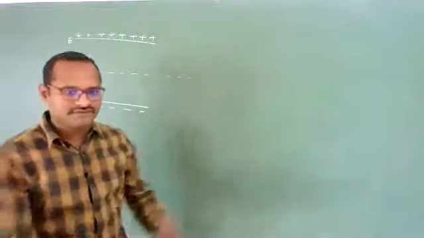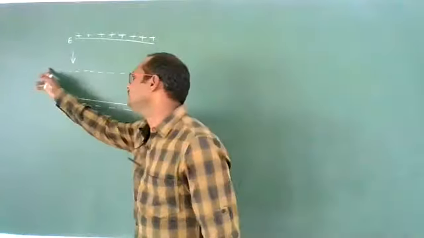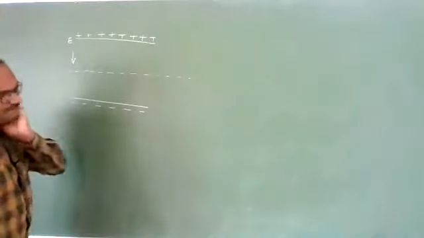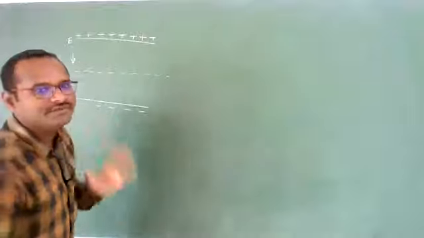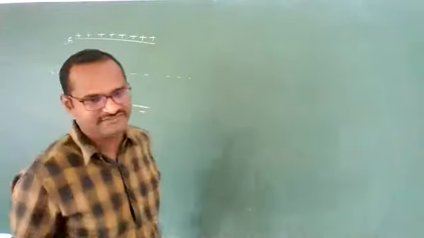If nothing is there, and one charge is sent in the horizontal direction along these dotted lines, it has to go in the same straight line. But due to the presence of this electric field, if a charge q is sent, then it will deflect. Yes or no? Yes, definitely it will deflect.